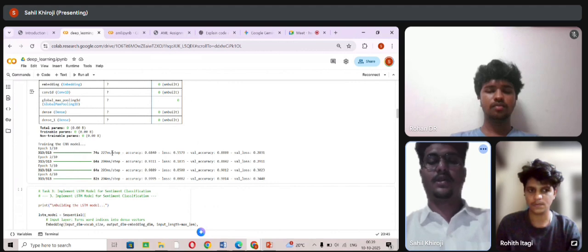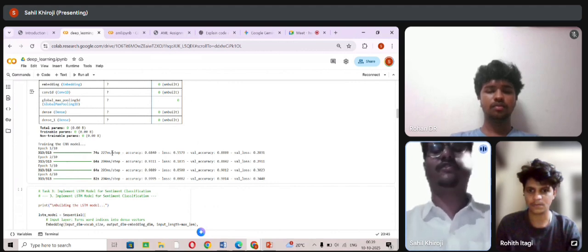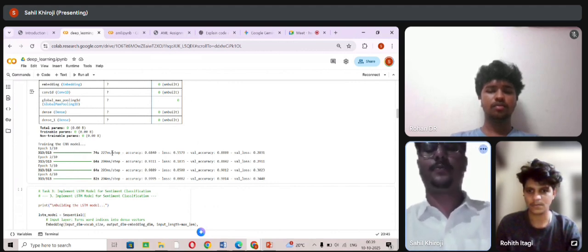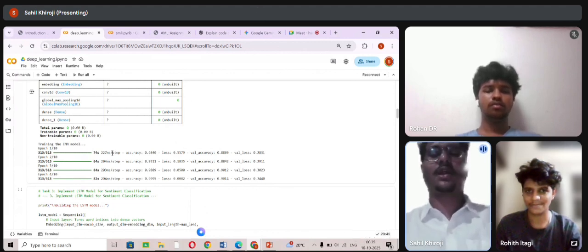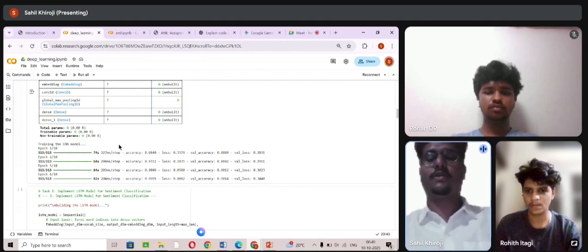Here we built a CNN model to classify movie reviews as positive or negative. The embedding layer converts words into vectors. The Conv1D layer captures important word patterns, and the dense layer performs the classification. After training, our model reaches good accuracy, which shows that it can correctly identify most review sentiments.